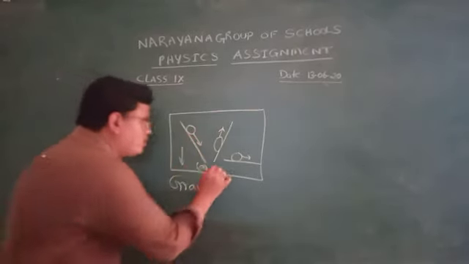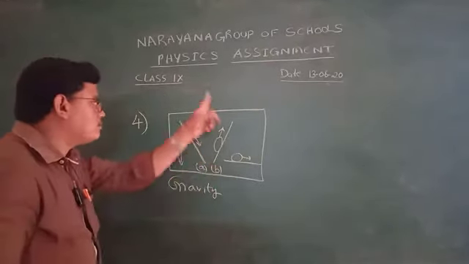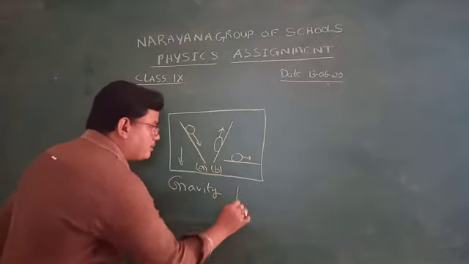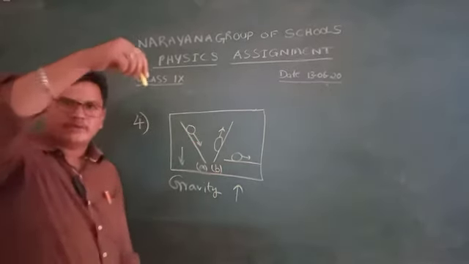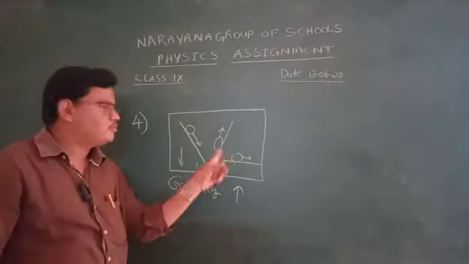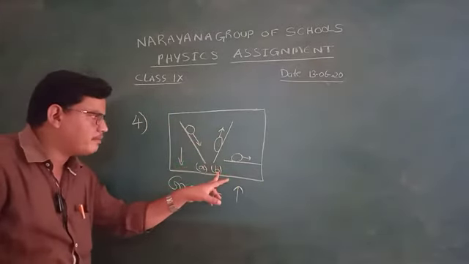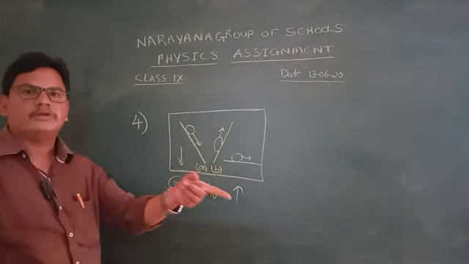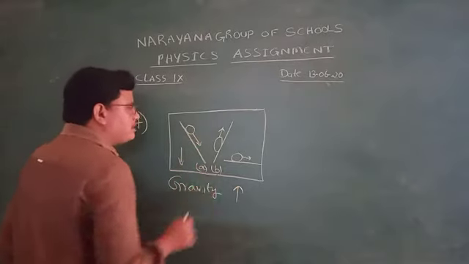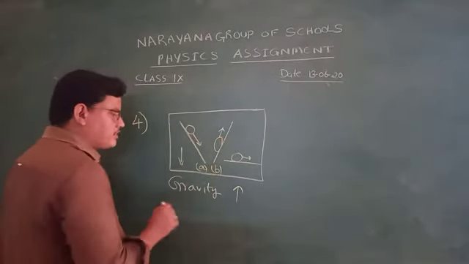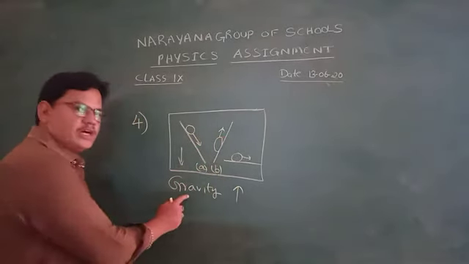Okay. Next, come to B. Here that object is moving in the opposite direction, because gravity is in the downward direction. The object is moving in the upward direction. So here the speed of the object in diagram B is decreasing. Speed is decreasing. Here speed increasing. Here speed decreasing due to gravity of the earth.